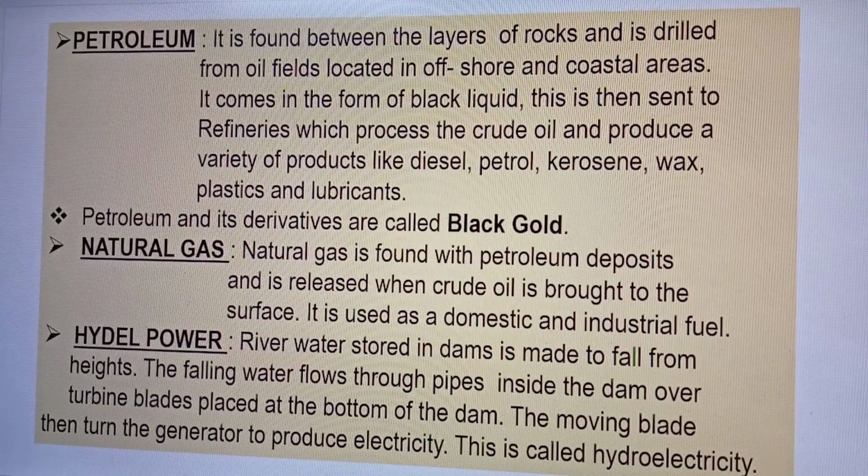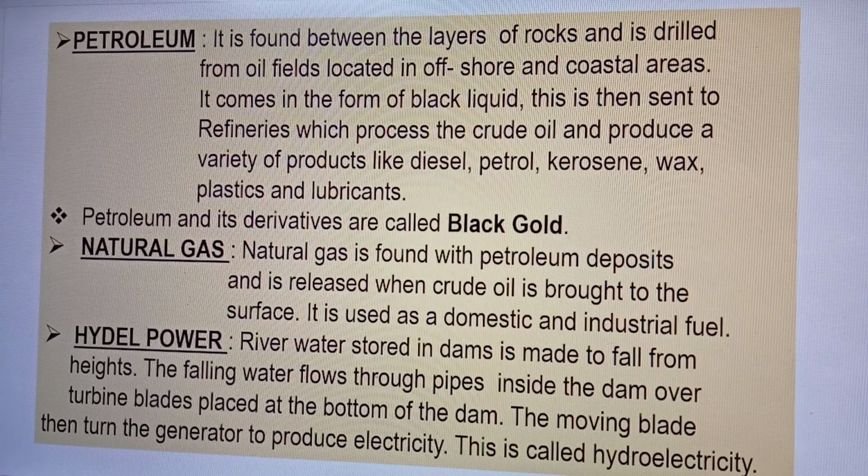Children, come to the next, that is petroleum. It is found between the layers of rocks and is drilled from oil fields located in offshore and coastal areas. It comes in the form of black liquid. This is then sent to refineries, which process the crude oil and produce a variety of products like diesel, petrol, kerosene, wax, plastic and lubricant. Petroleum and its derivatives are called black gold.